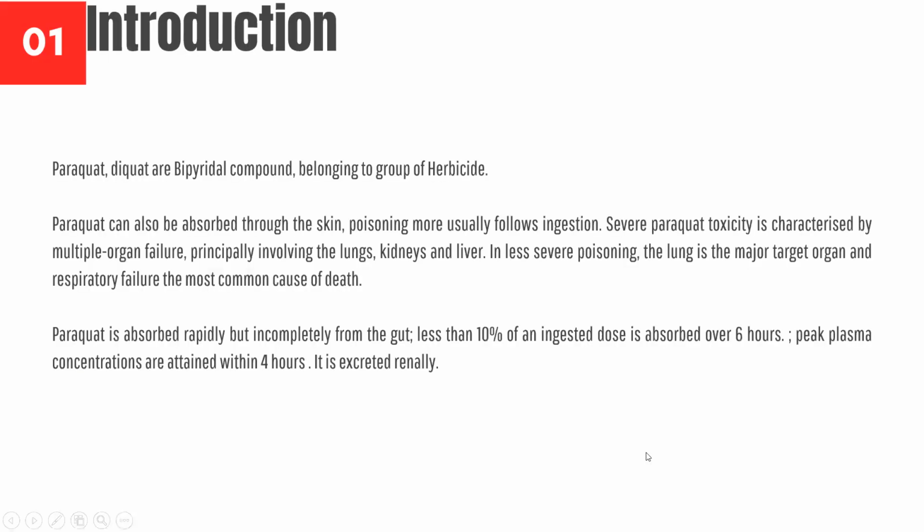Introduction: Paraquat and diquat are bipyridyl compounds which belong to herbicides. Paraquat can also be absorbed through skin, but poisoning most usually follows ingestion. Severe paraquat toxicity is characterized by multiple organ failure, principally involving the lungs, kidney, and liver. In less severe poisoning, the lung is also the major target organ, and respiratory failure is the most common cause of death. Paraquat is absorbed rapidly but incompletely from the gut. Less than 10% of an ingested dose is absorbed over 6 hours, with peak plasma concentrations attained within 4 hours, and it is excreted renally.